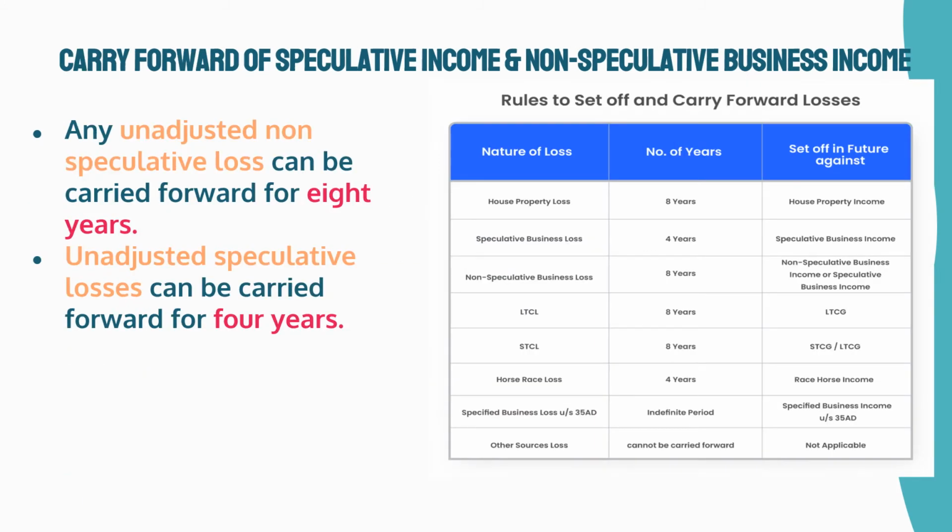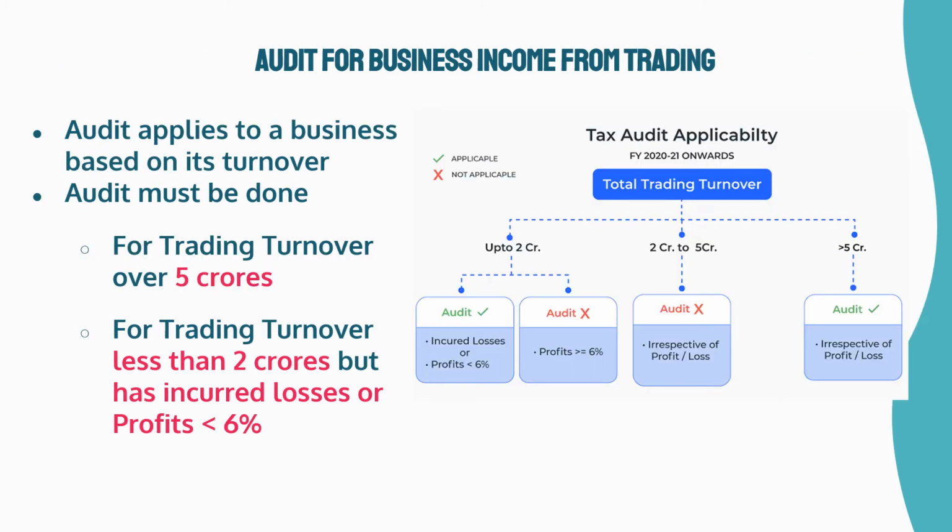The table shows which type of losses can be carried over and for how long. Any unadjusted non-speculative loss can be carried forward for 8 years. Unadjusted speculative losses can be carried forward for 4 years. If one is involved in stock trading, one may have to get books audited. Audit applies to a business based on its turnover. For trading, audit must be done in the following cases: for trading turnover over 5 crores, and for trading turnover less than 2 crores but has incurred losses or profits less than 6%.